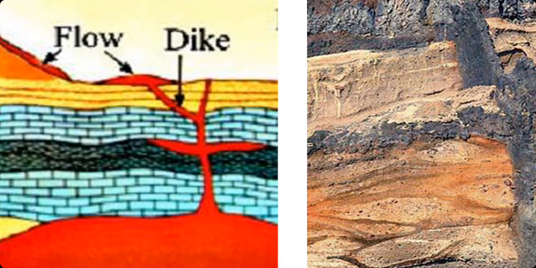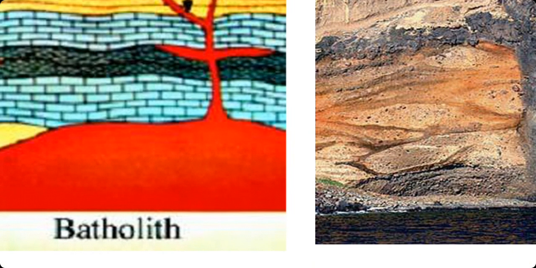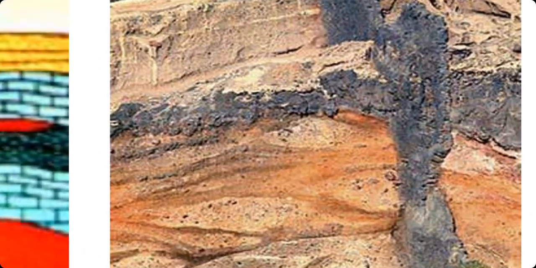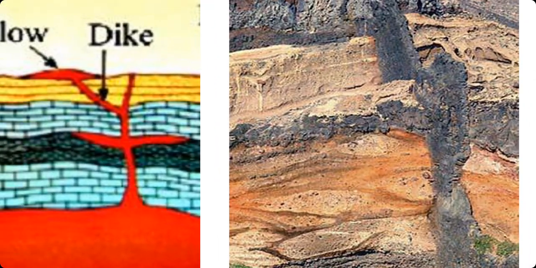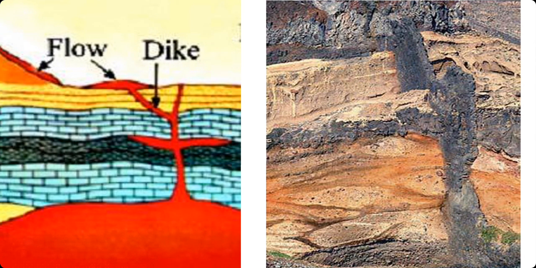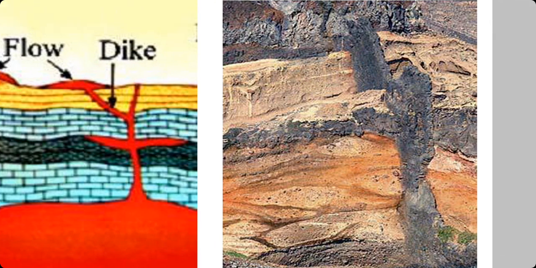So you have these dikes. These are like pipelines, connecting the magma chamber to the vent. And in reality, it looks like this: the gray vertical structure you have in the right hand side photograph. You also have it spreading in the horizontal direction, but most of it is vertical.